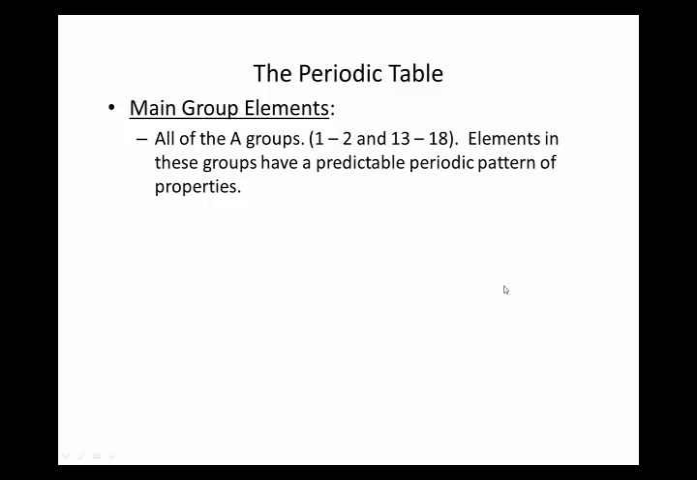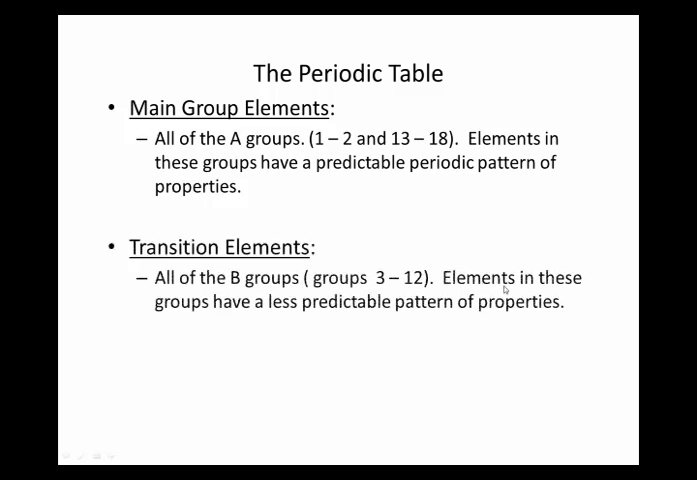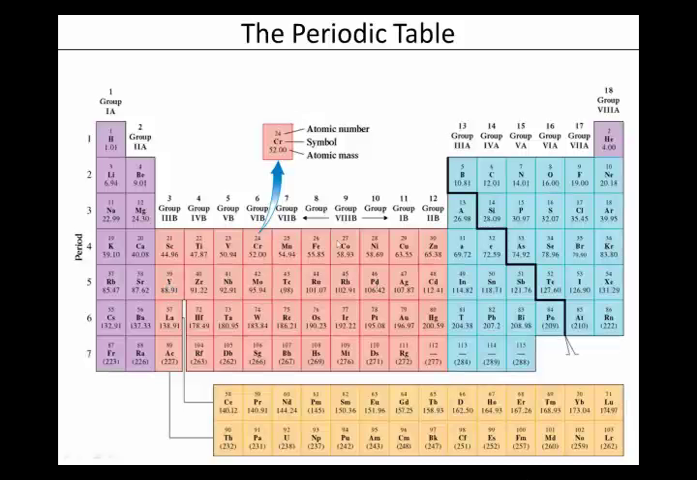The transition elements are that lower bit. They're the B groups, and they're a little bit less predictable. Their properties are a lot more similar, and therefore they're kind of harder to distinguish. And so these are the transition elements. We're not going to talk about them as much as the main group. We'll talk about the main groups a lot, and the transitions a little less.